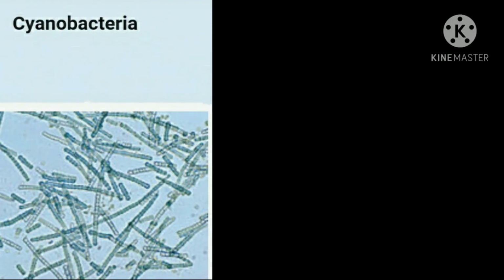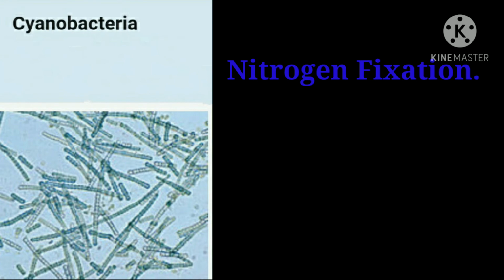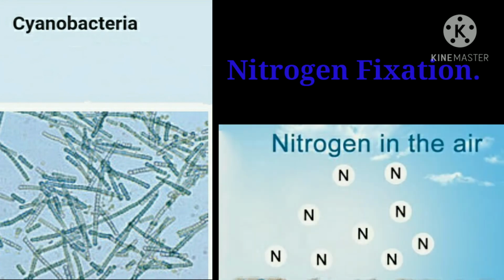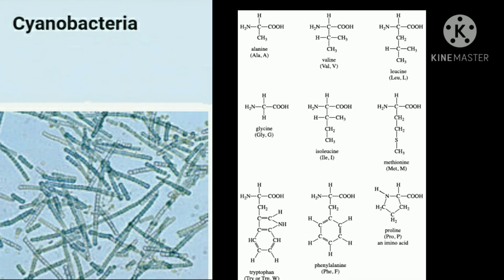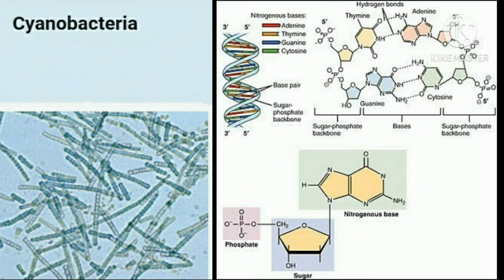Many cyanobacteria are capable not only of photosynthesis but also of nitrogen fixation, the conversion of nitrogen gas into reduced forms of nitrogen that can be used by cells in the synthesis of nitrogen-containing organic compounds, including amino acids and nucleotides.